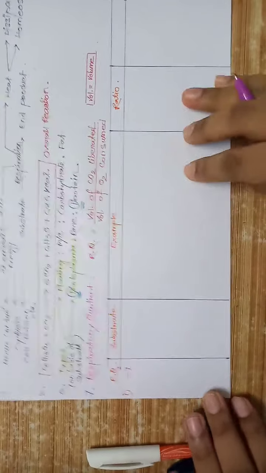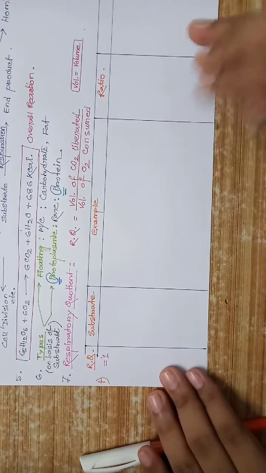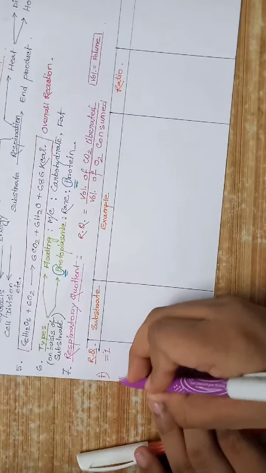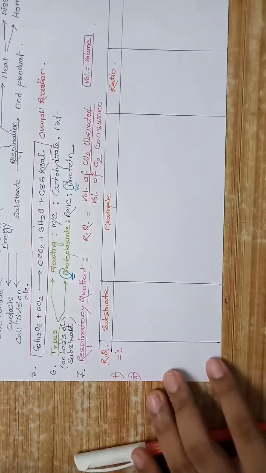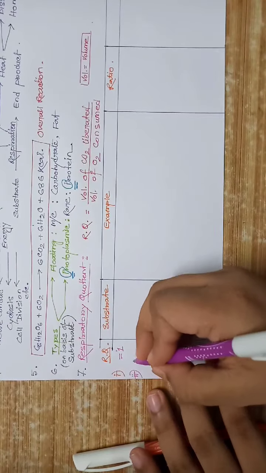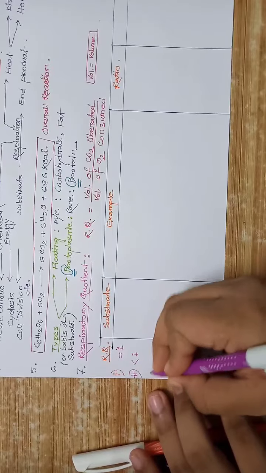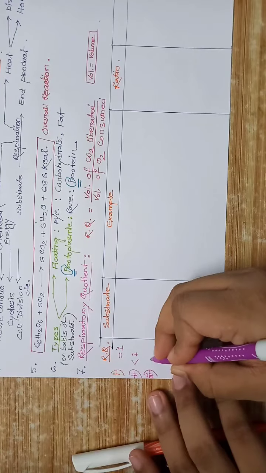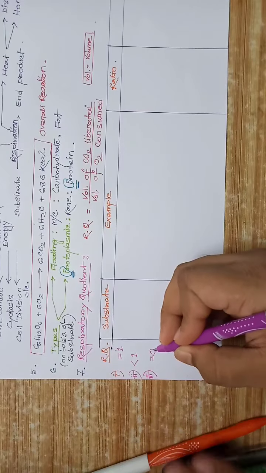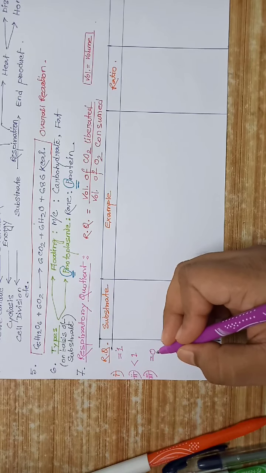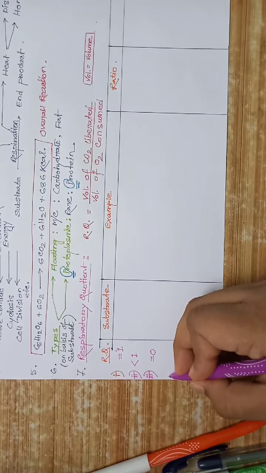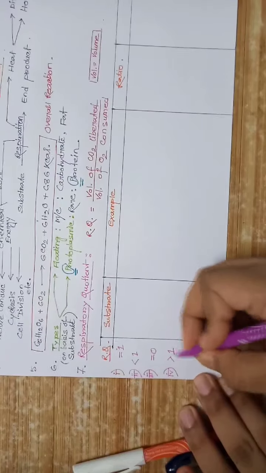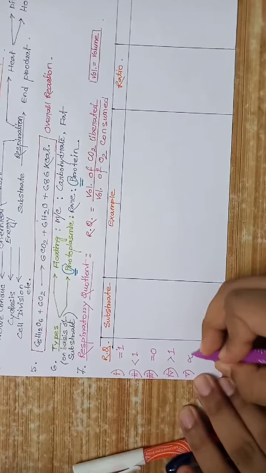RQ equals 1. RQ can be less than 1, can be equal to 0, or can be greater than 1 and infinity.